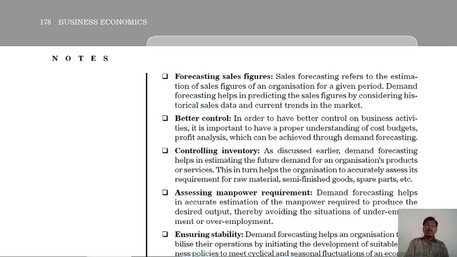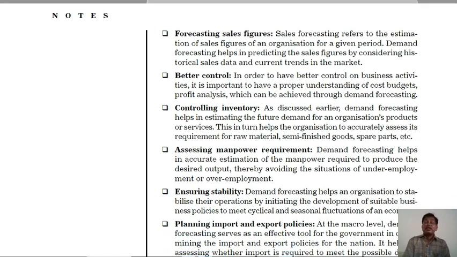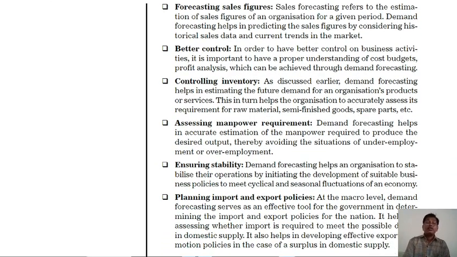Forecasting sales figures. Next, sales forecasting refers to the estimation of the sales figures of the organization for a given period. Demand forecasting helps in predicting the sales figures by considering historical sales data and current trends in the market.